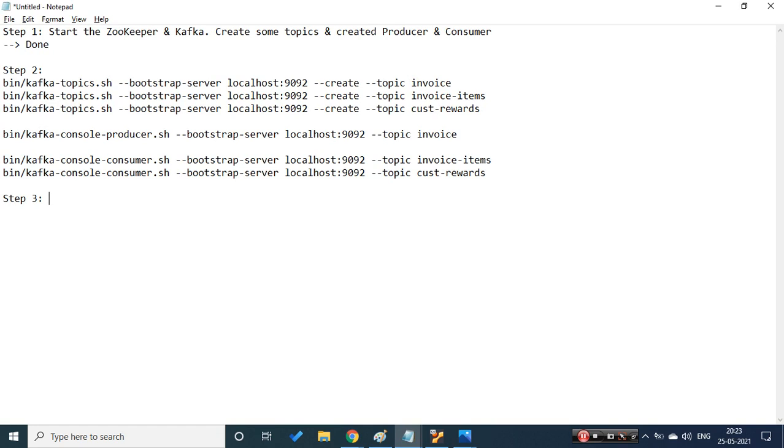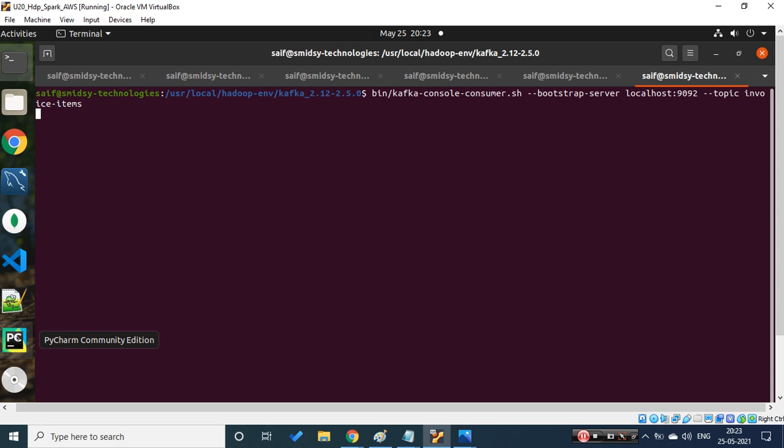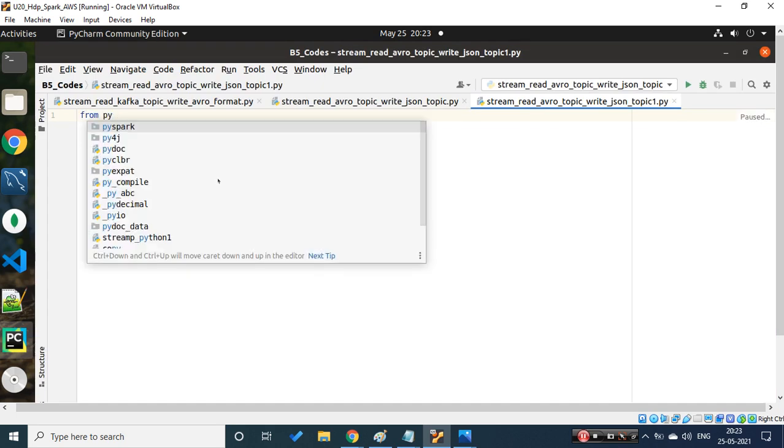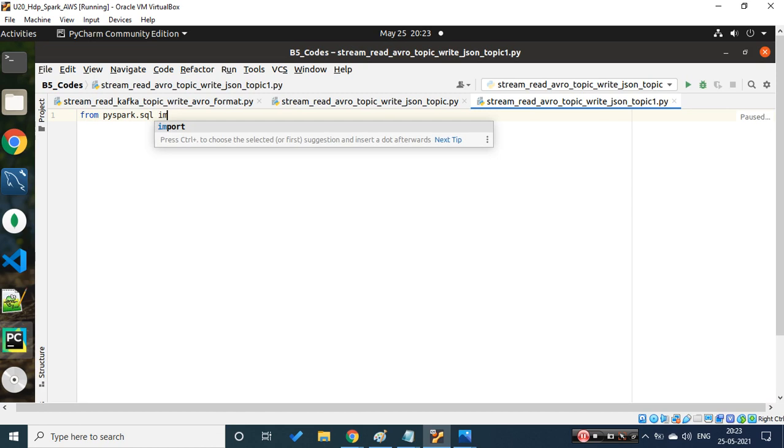Now if you remember, yesterday I prepared a small skeleton. Skeleton in the sense that we started with the creation of some small things. Let's do the same thing over here. Okay, let's go back to the code now. Now we are starting to build the code. So let's start. From pyspark.sql we are trying to import SparkSession.